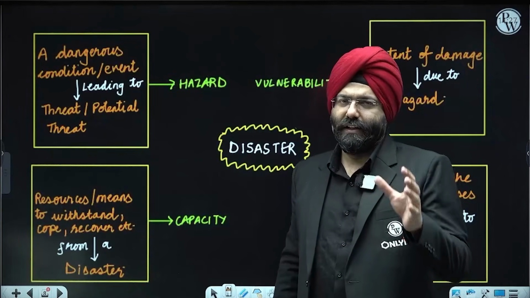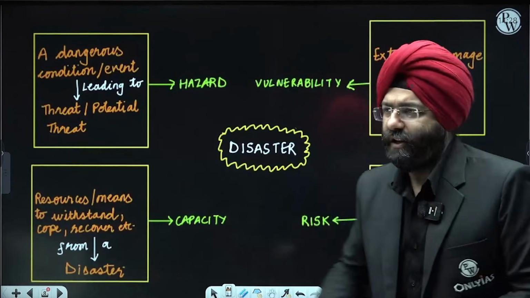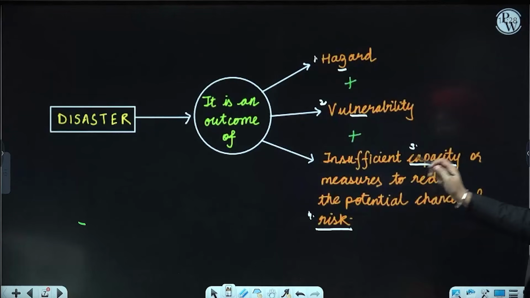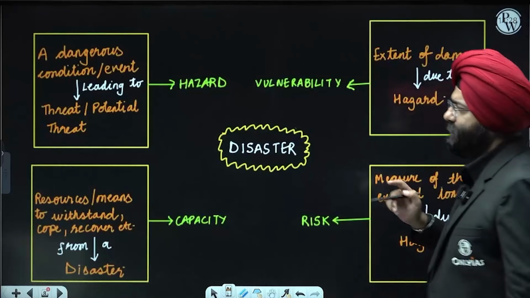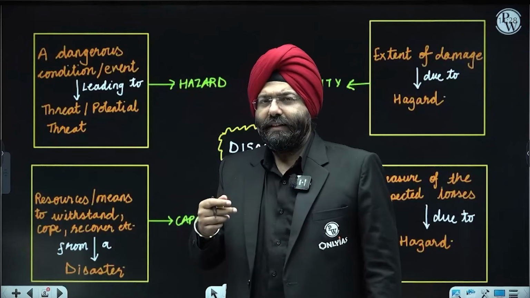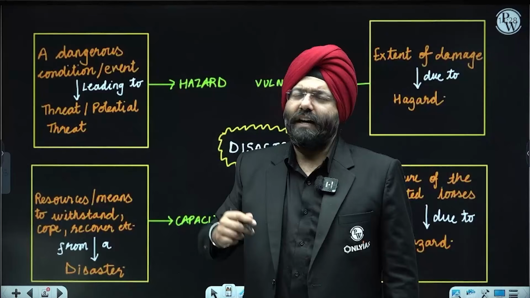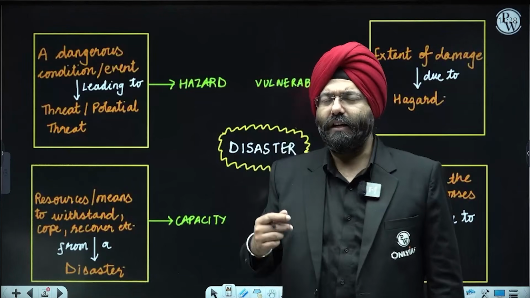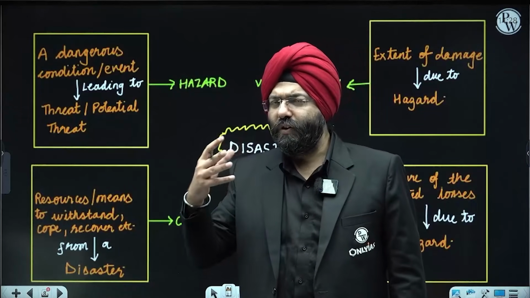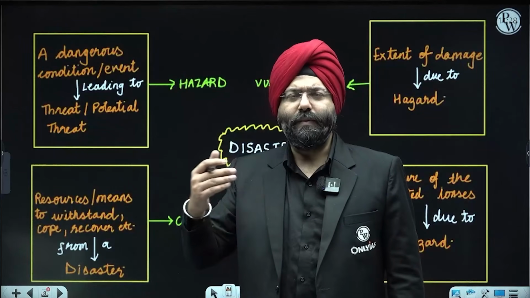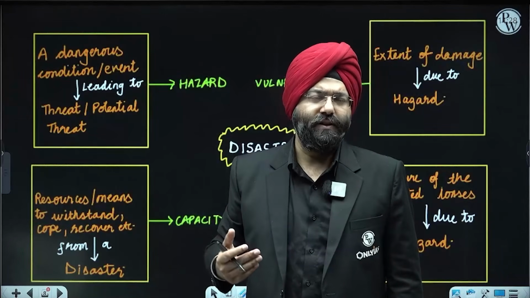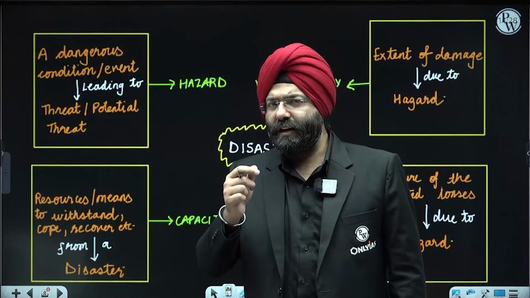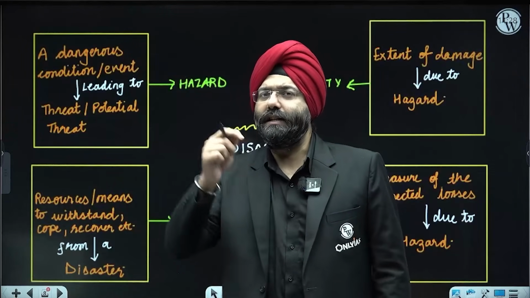Next comes the capacity. Now, please understand the word capacity. We had mentioned 4 words here: hazard, vulnerability, risk, and capacity. We have done all these 3. Capacity, please understand. When you're preparing for the examination, I say, are you capable enough of qualifying? This is a general connotation that people come across, right? Supposing some people prepare for the examination and fail in the first attempt, and I say, do you still have the capacity in spite of the failure, the ability to work harder in the next attempt?